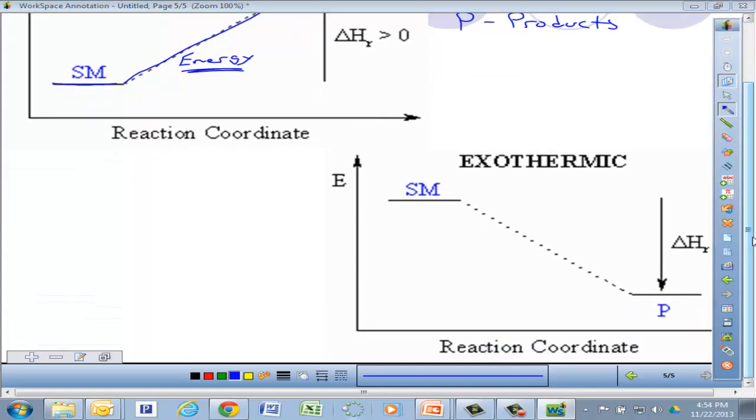On the other hand, if we look at an exothermic reaction, here's our starting material. For example, wood. You light it on fire. It releases all of this energy down here. All of that energy is released from the breaking of those bonds. And look down here. What's left after you burn a bunch of wood? The ash. And what we're saying is the product, or ash, has a lot less energy than the original wood itself, because the products have less energy than the starting materials had. Okay, so endothermic products end up higher than the starting materials. In an exothermic reaction, all of that energy is given off, so the products have less energy than what we started with.